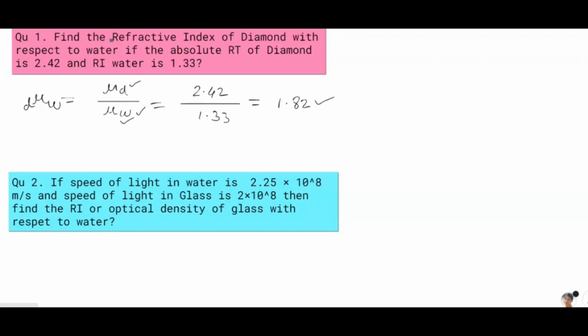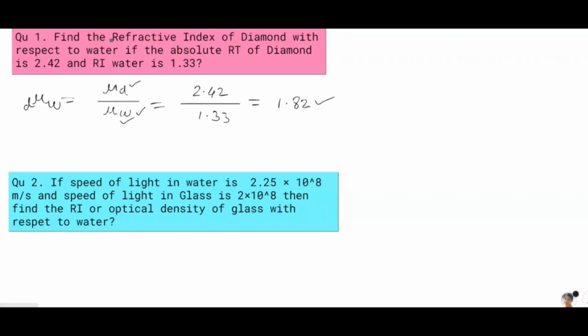And one more type of question is here. If speed of light in water is 2.25 into 10 to the power 8 meter per second, and speed of light in glass is 2 into 10 to the power 8 meter per second, then find the refractive index, or optical density as I have told you, of glass with respect to water.